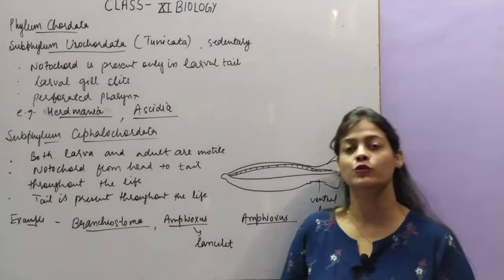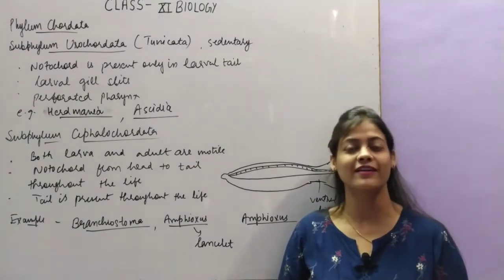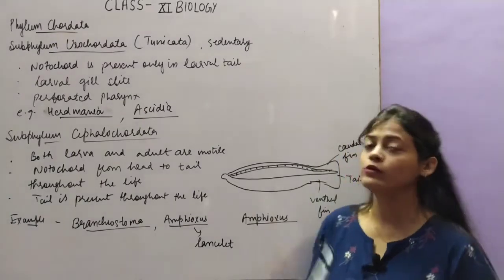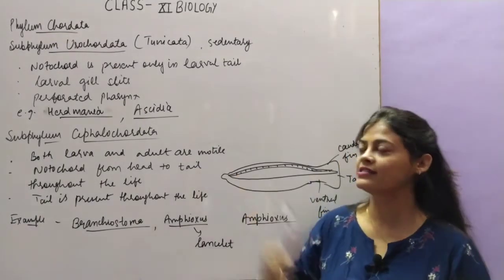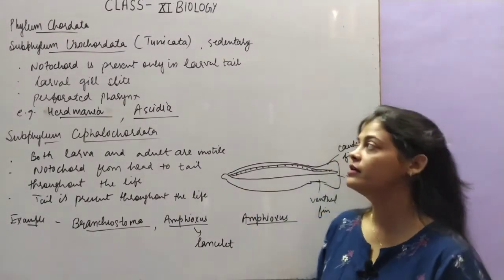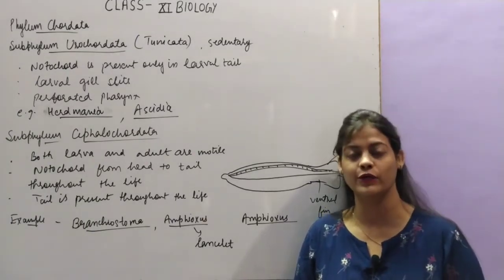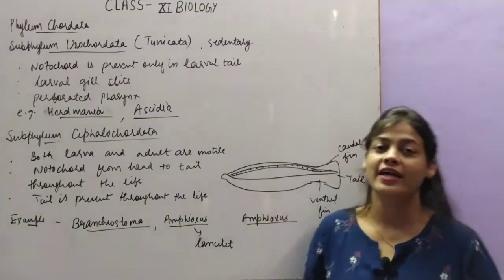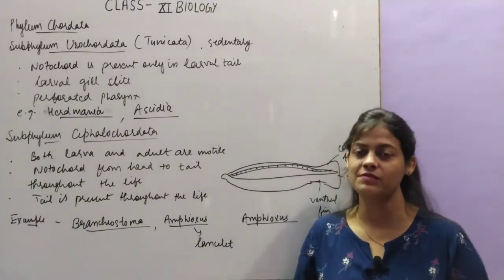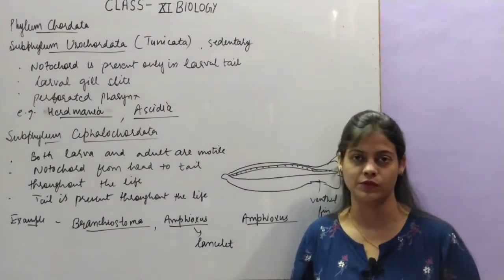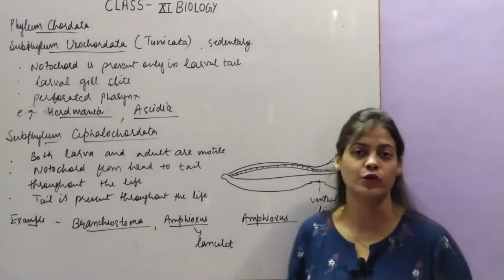So the further two subphyla of phylum Chordata in which notochord is present but not vertebral column include subphylum Urochordata and subphylum Cephalochordata. Subphylum Urochordata are also called Tunicata, and they are sedentary organisms, which means they are aquatic and just attach themselves at the bottom, so they are non-motile.